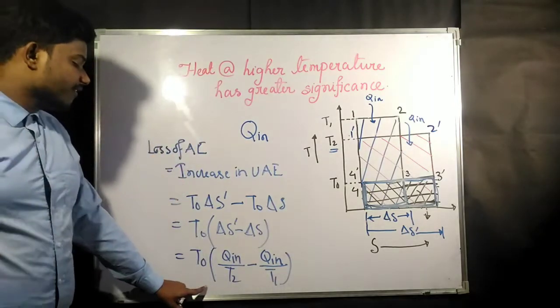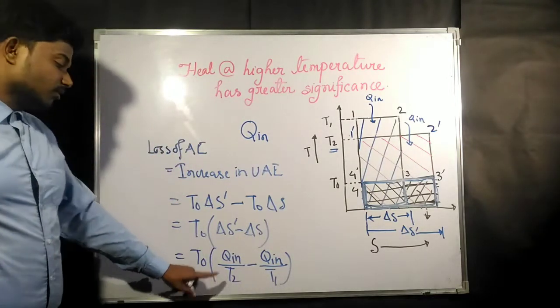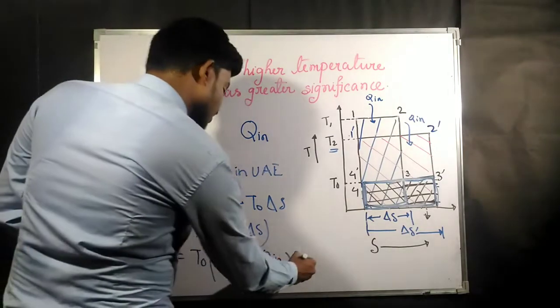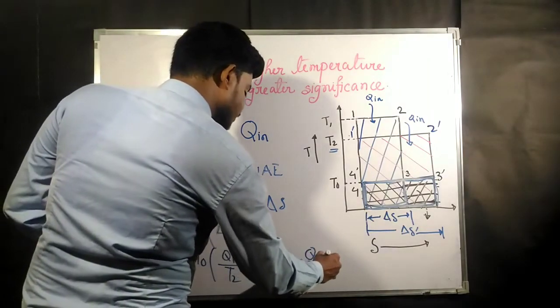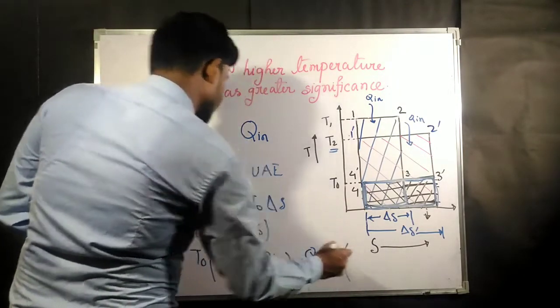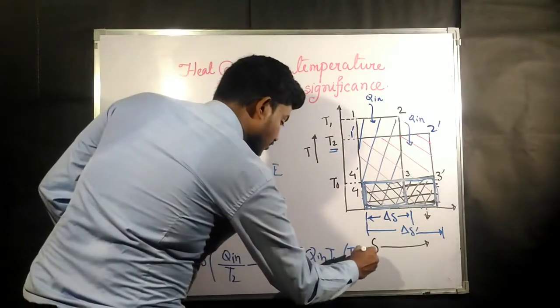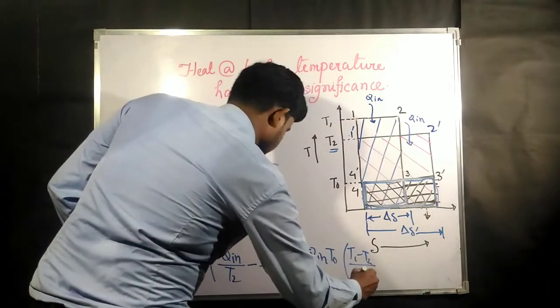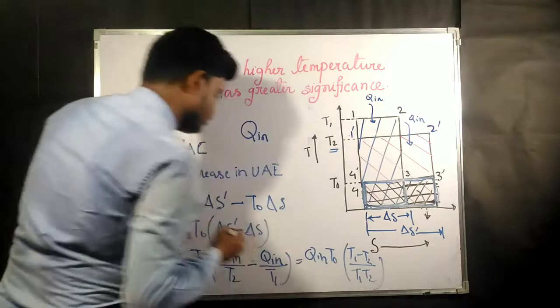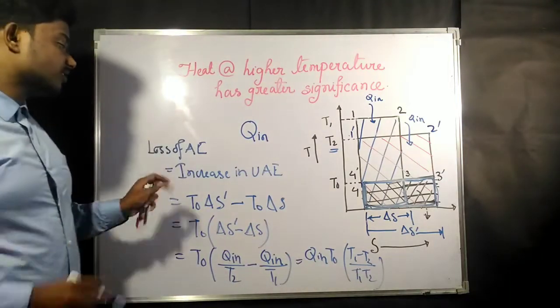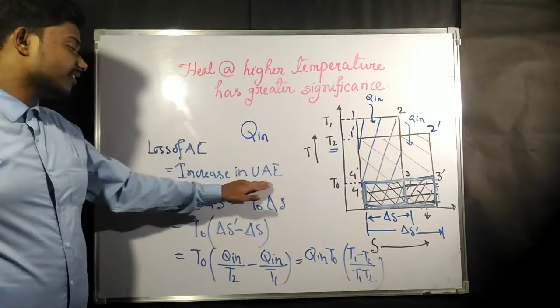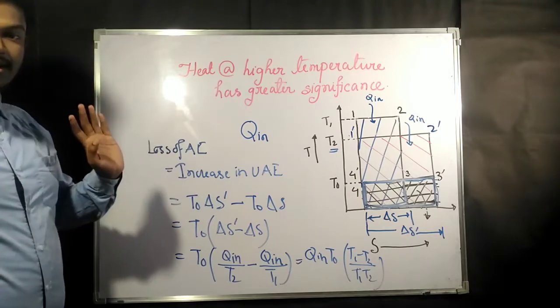From here you can take Q in common, T naught is already common, and you get (T1 minus T2) divided by (T1 into T2). This is going to be your increase in unavailable energy or loss of available energy.